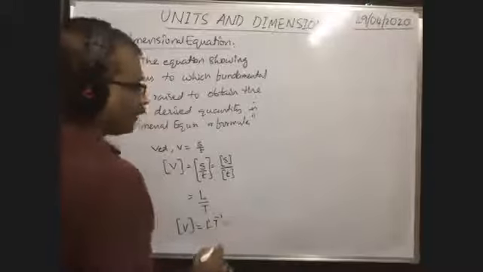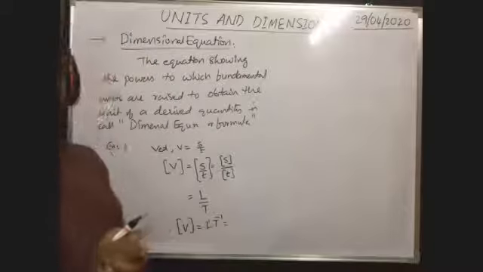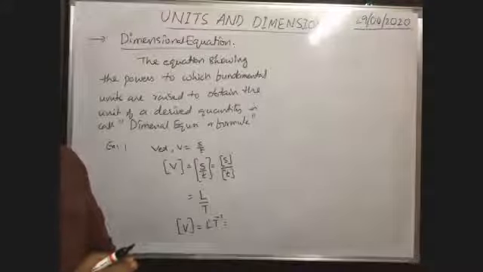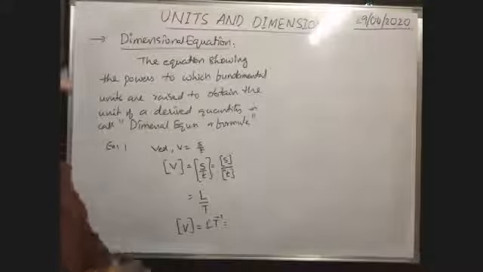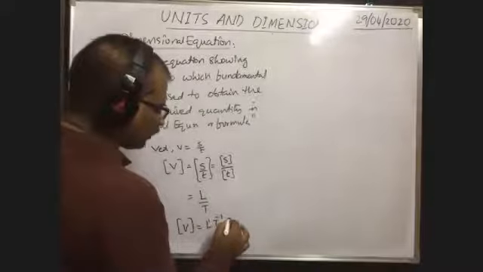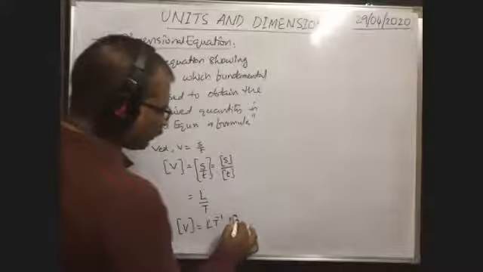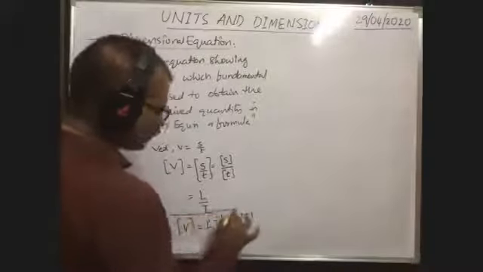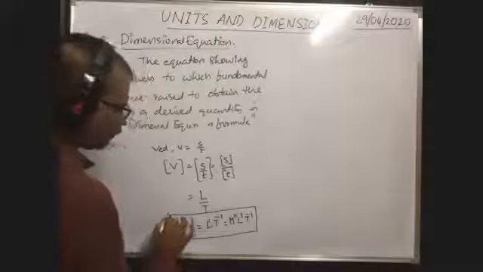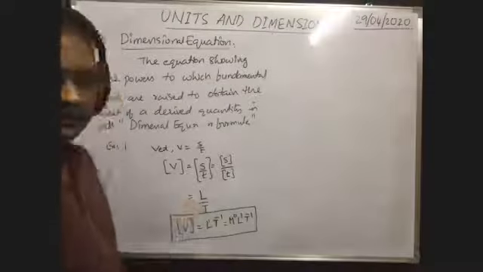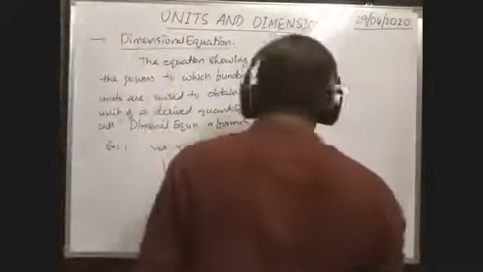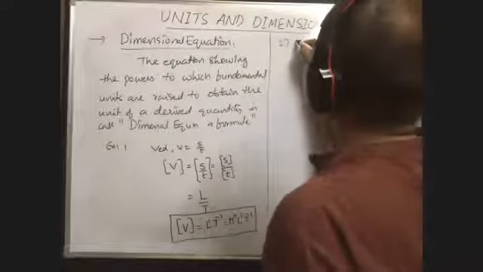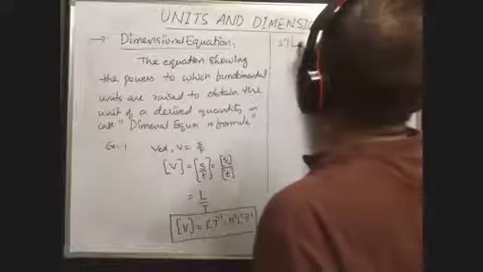But generally, the dimensional formula is expressed in terms of three fundamental units, M, L, T. But M is not there. If M is not there, we can write M to the power of 0, L to the power of 1, T to the power of minus 1. So this is the dimensional formula of velocity. In this way, we have to write. Okay, similarly, second one, dimensional formula of linear momentum.